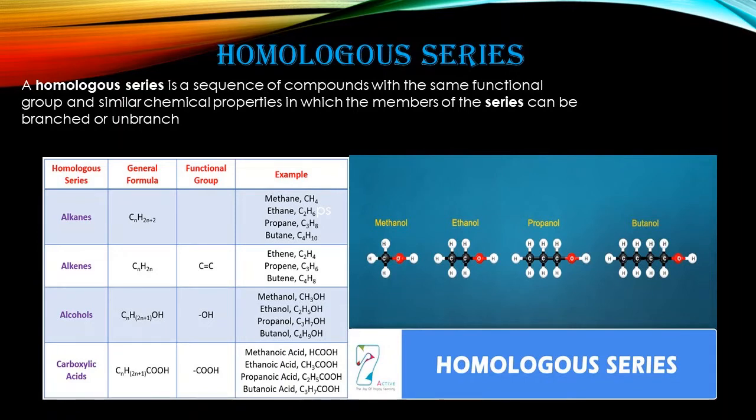Here you can see methane, ethane, propane, butane; these are the alkanes. When one hydrogen is removed from an alkane, it forms an alkyl. This is alkyl. I am taking the simplest example for you: methane, formula CH4, and when one hydrogen is removed, it forms CH3, and this is known as an alkyl, that is methyl.